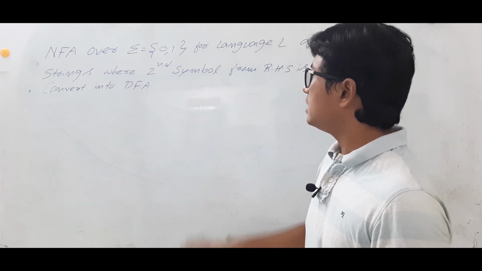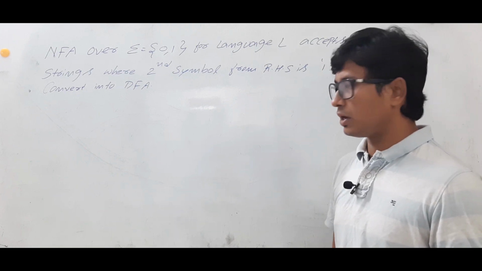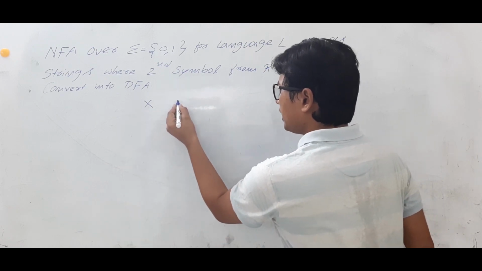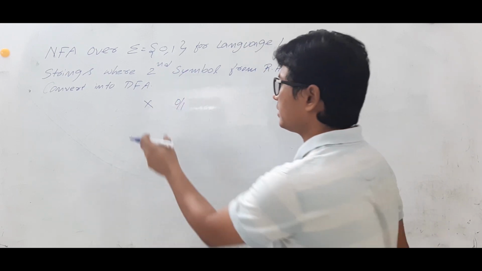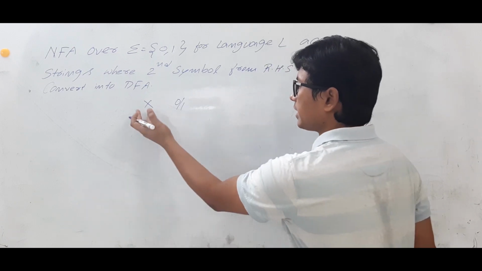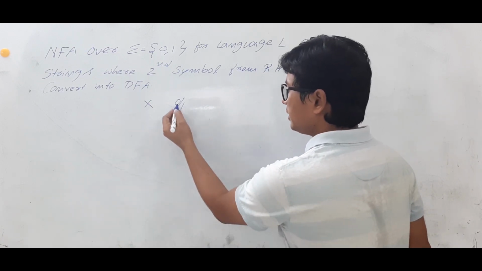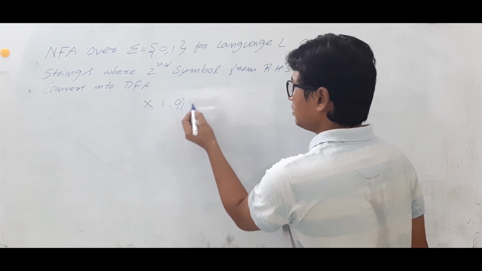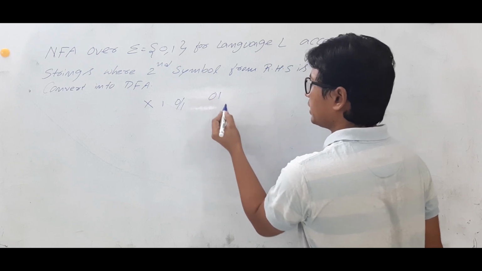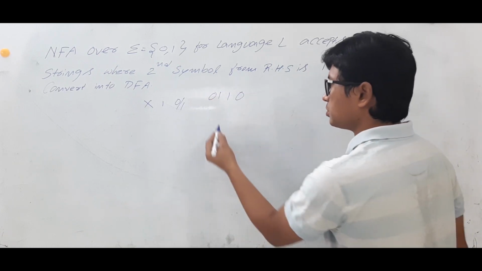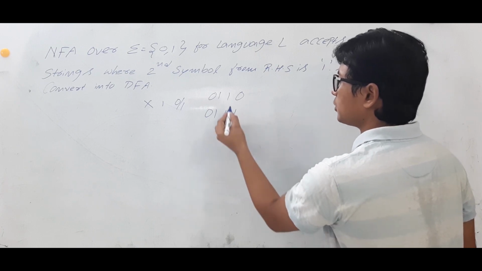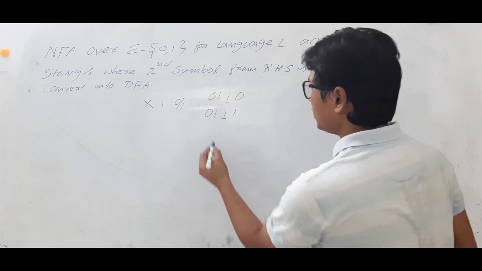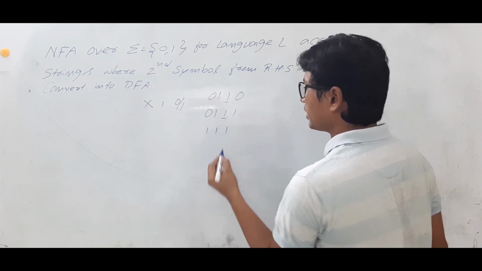Let me solve it. Second symbol from the right-hand side is 1, meaning the string can be anything, and it can end with 0 or 1. The length of this part can be anything; that's why I represented it as x. It can end with 0 or 1, but the next symbol should be 1. Let's take 0, 1, 1, 0. It is also possible. 0, 1, 1, 1. Is it possible? If you see the strings, the second symbol from the right-hand side is 1. It can be 1, 1, 1 also.